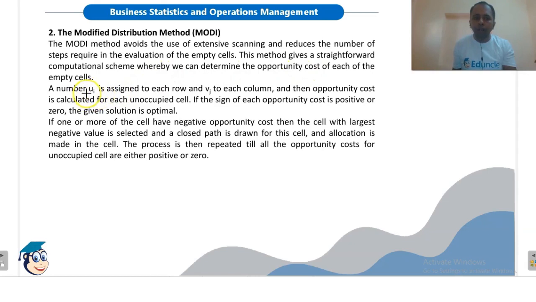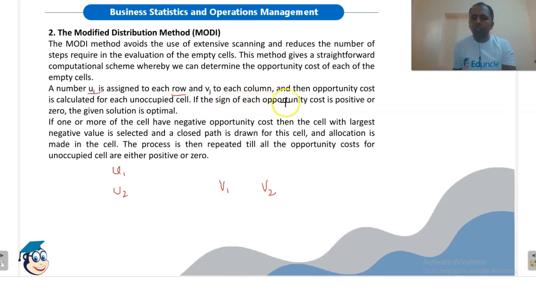To every row we assign a number ui. So for the first row it will be u1, for the second row it will be u2, and so on. And we assign a number vj to each column. So for the first column it will be v1, for the second column it will be v2. And then opportunity cost is calculated for each unoccupied cell. Then after doing this, we will find out the opportunity cost of each unoccupied cell.